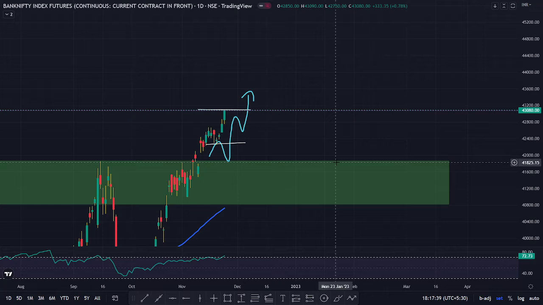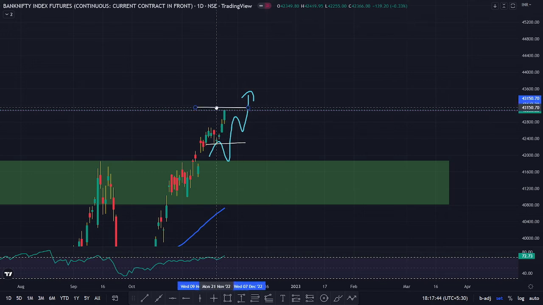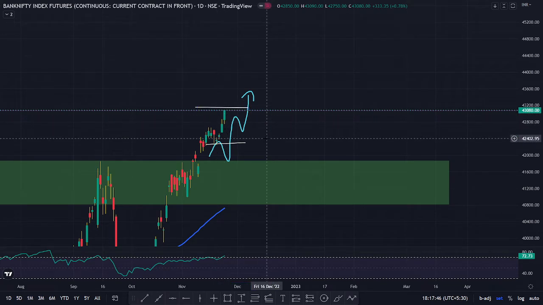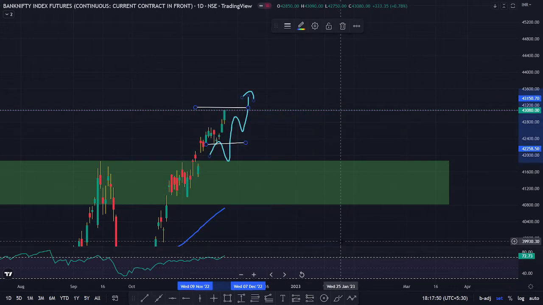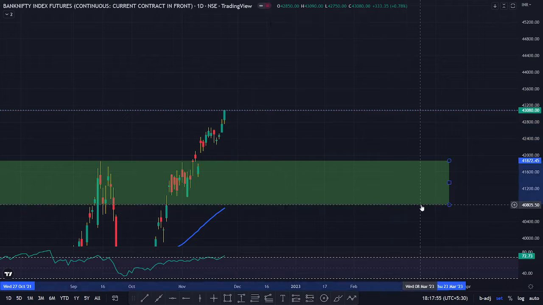So as of now, the uptrend is massive. You can see that there is no wick in this candle. There is no wick in today's closing candle. So it is a very nice indication of an uptrend, which means you can see that the buyers are pretty much well positioned.